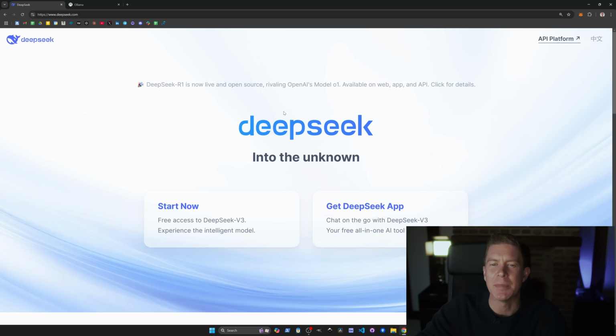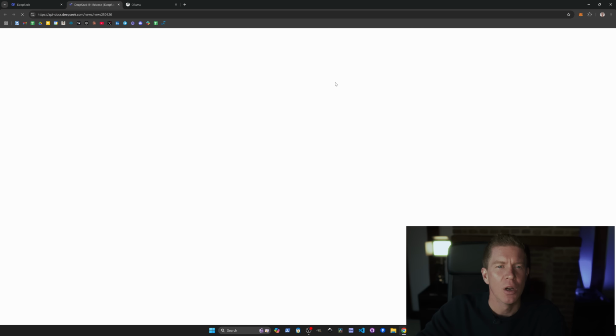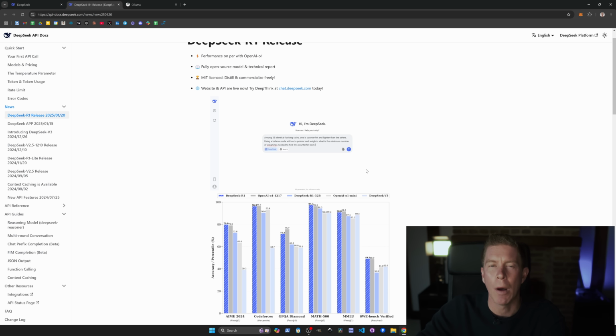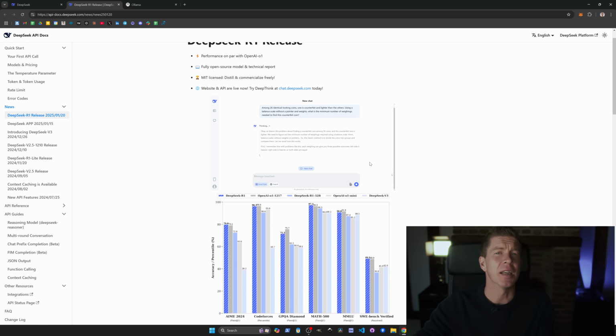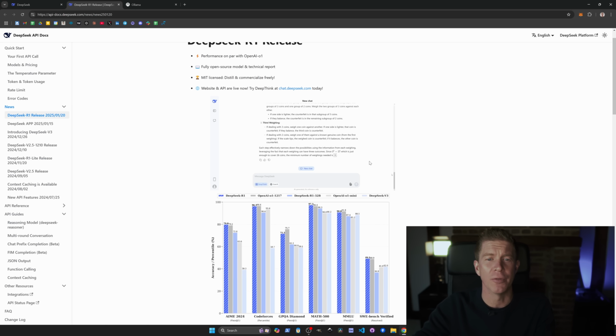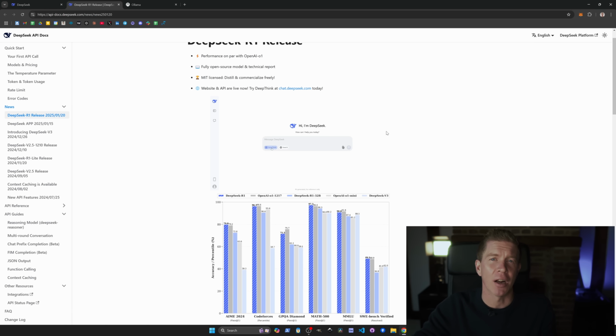Chinese AI company DeepSeek has just released their R1 model, which competes against OpenAI's O1 model. It has a chain of thought reasoning. The difference with DeepSeek is that they've open sourced all the code for their model, so we can download it and run it locally. To do this, I'm going to be using Ollama.